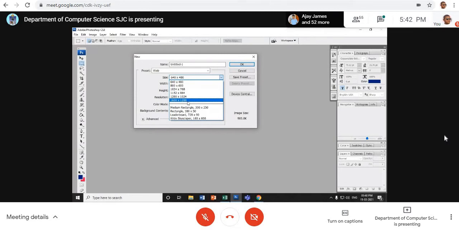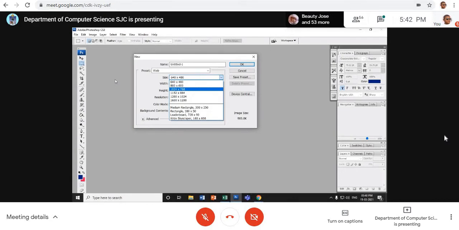Okay, for example, see, I have the wide monitor. So the size for my monitor should be in pixels. When you design for computer, it should be in pixels. If you know the exact size in inches, then you can give that, no problem. But most probably it is in pixels.